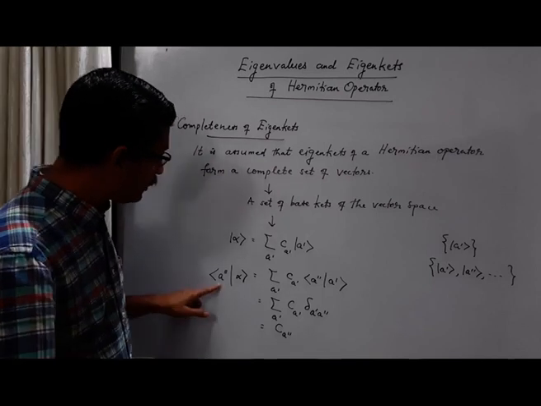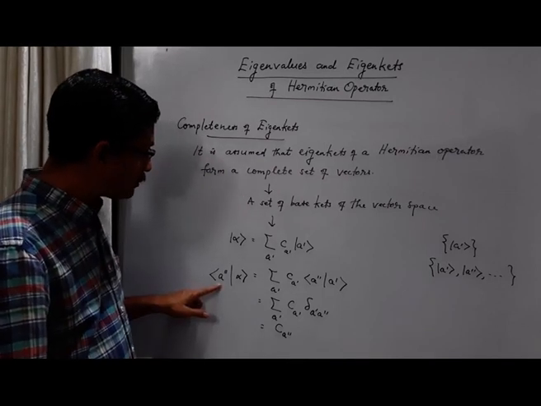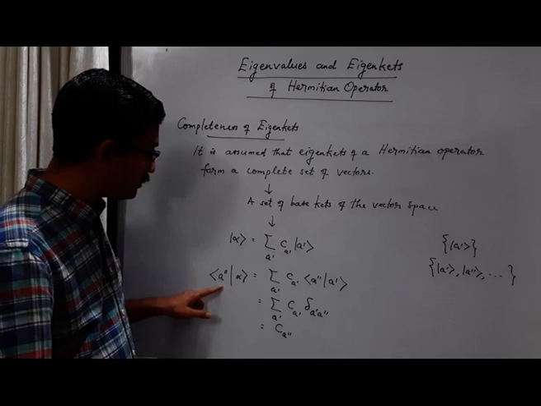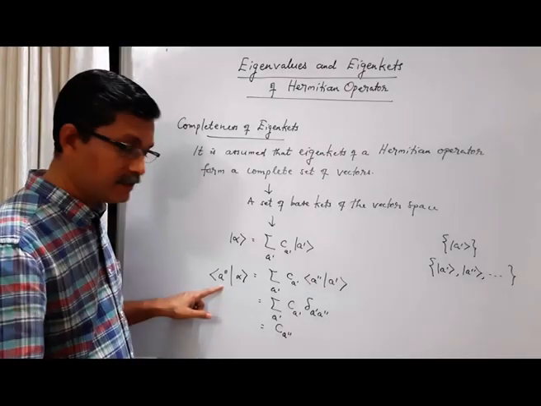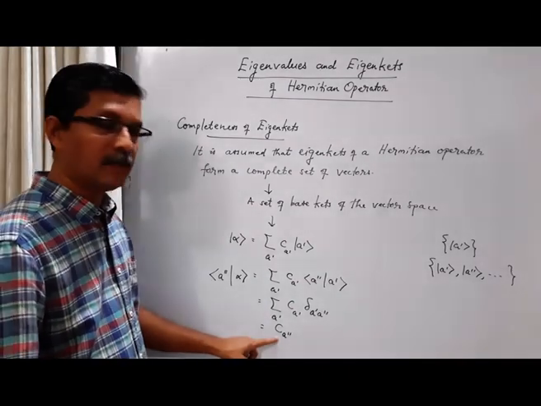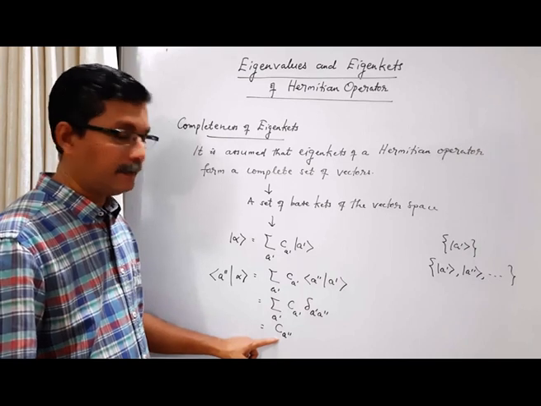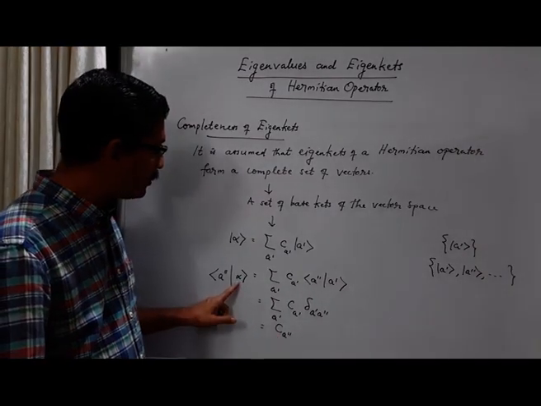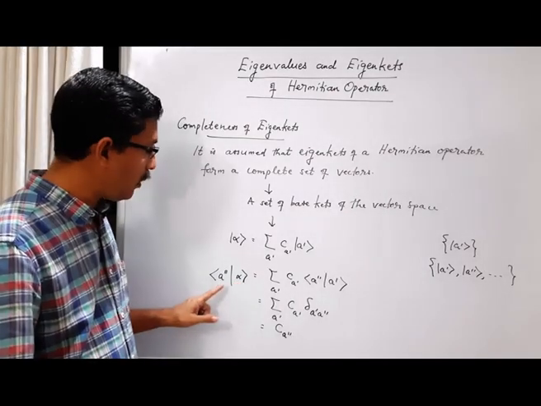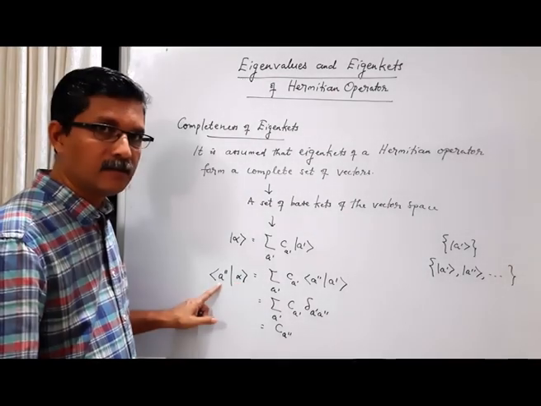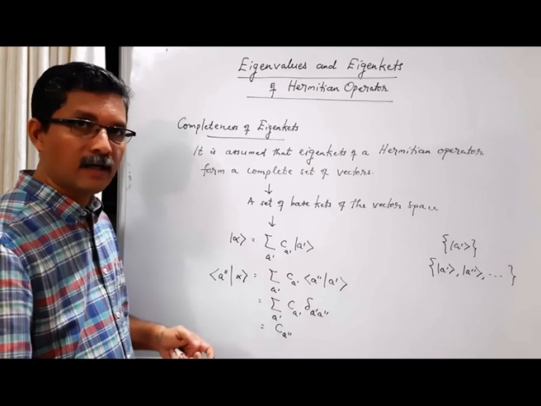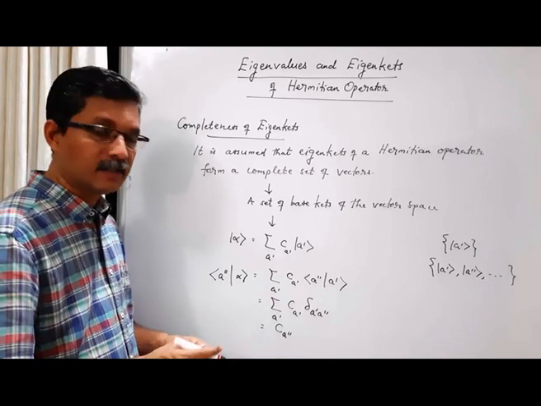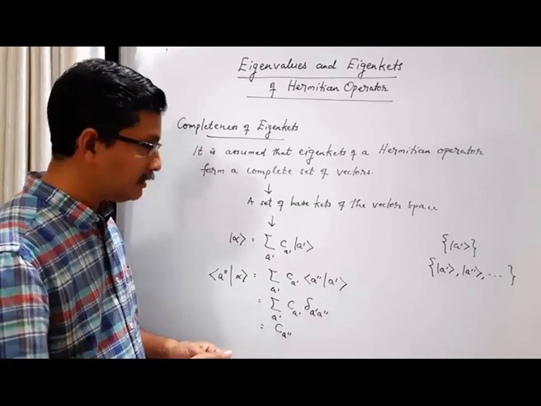So when you take the inner product of a general vector with one eigenket, one base ket, we get this expansion coefficient. We can say that this expansion coefficient is the component of this general vector along the direction of this base ket. Again, the analogy of physical vectors in three-dimensional space we have already discussed.